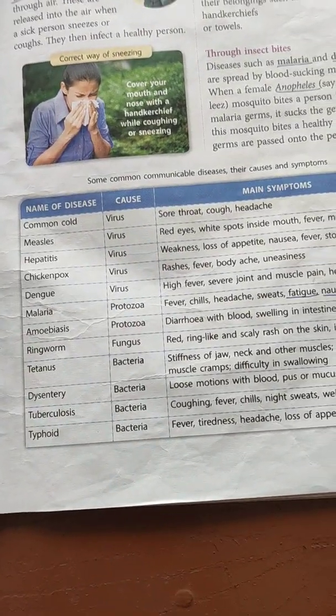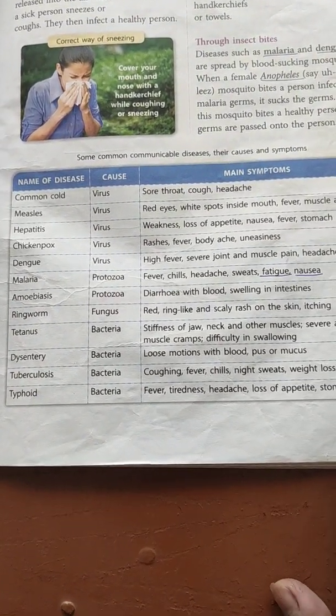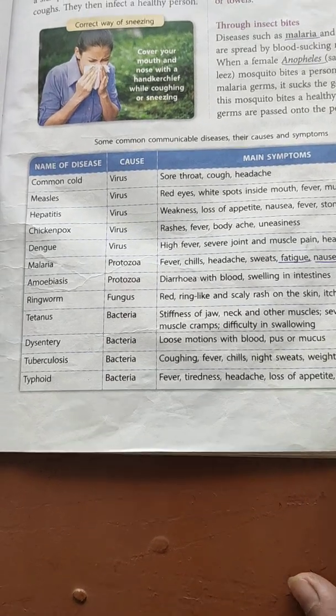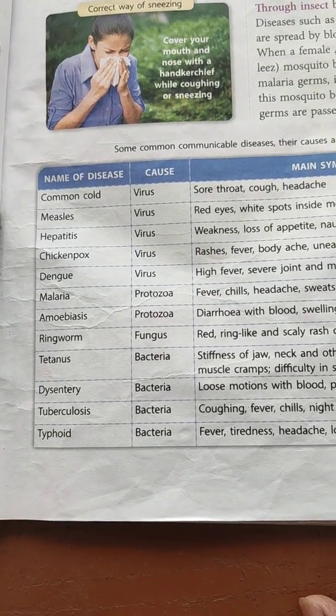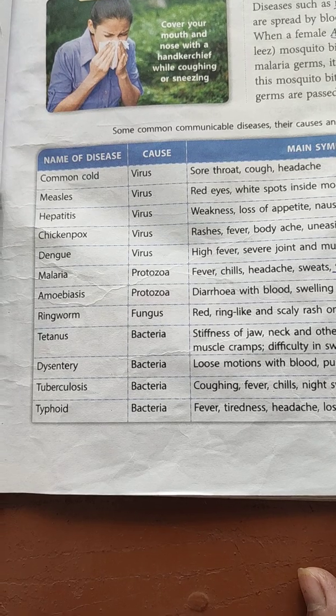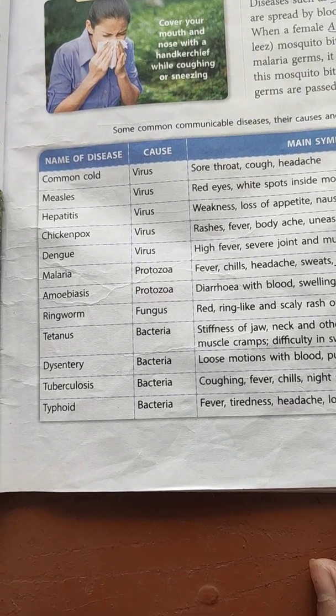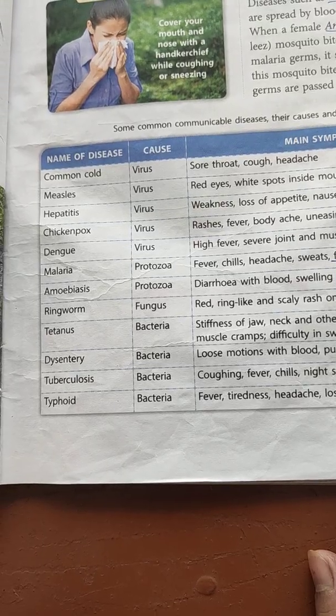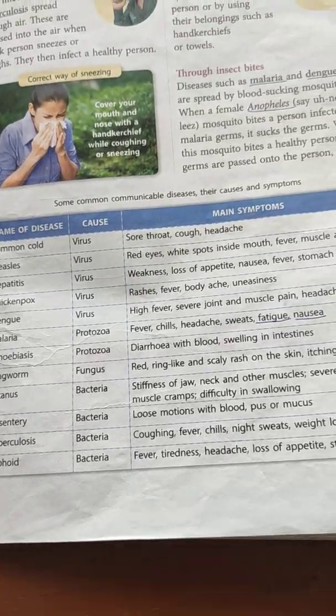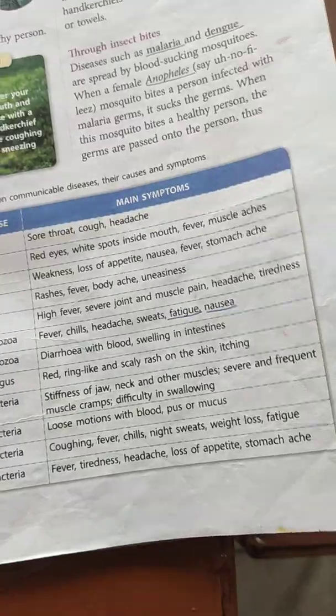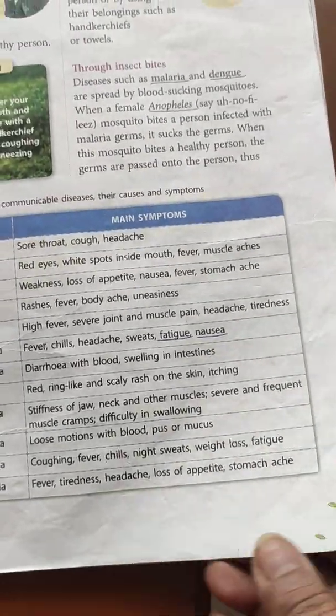Then this is a list of diseases and their causes and the main symptoms. Common cold, measles, hepatitis, chickenpox, dengue are caused by viruses. Malaria, protozoa; amoebiasis, protozoa; ringworm, fungus; tetanus, dysentery, tuberculosis, typhoid caused by bacteria. And you learn the main symptoms of the diseases.